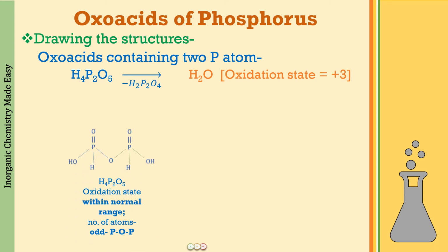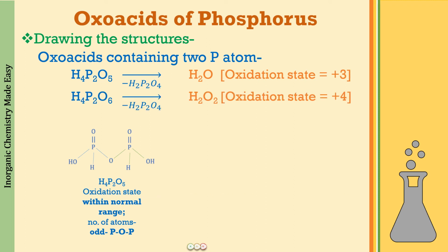Okay, so how are you going to draw the structure? For each phosphorus, 1 P double bond O and 1 POH bond on both sides. Then you are going to make a POP linkage. This is going to utilize one of the oxygens that is present. So what is going to be left behind is the 2 hydrogens. So you are going to put that on either side for each phosphorus atom. Easy enough, no problem in drawing it. Great. Let us draw the next one.